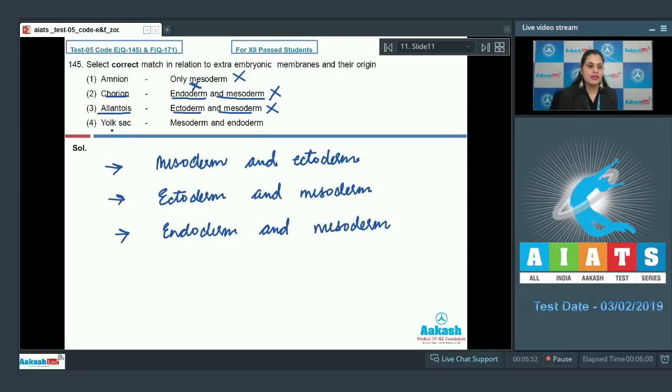The last match given is yolk sac. Yolk sac and it originates from mesoderm and endoderm. And as it is a correct match, so this is a correct answer to our question. So the correct answer is option number 4. Let's discuss our next question.